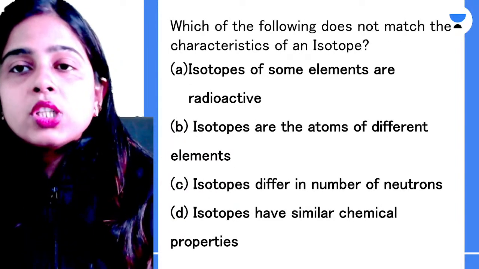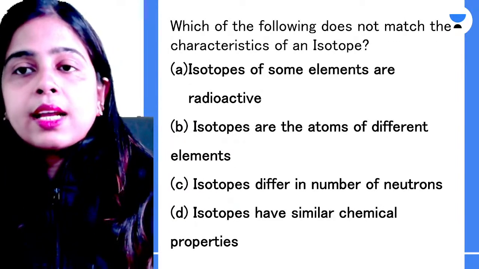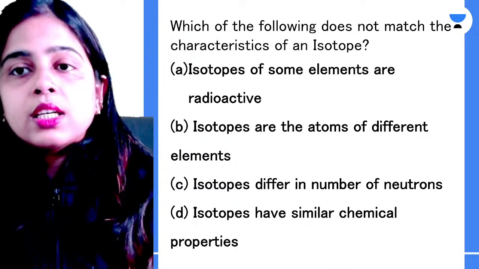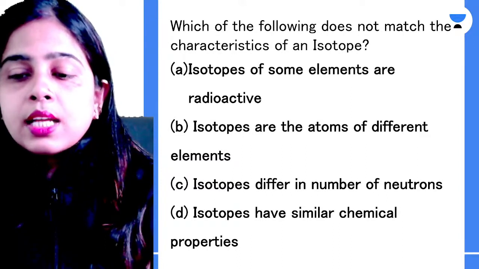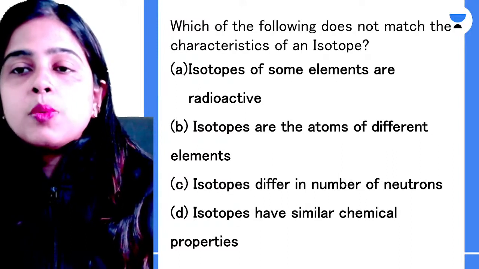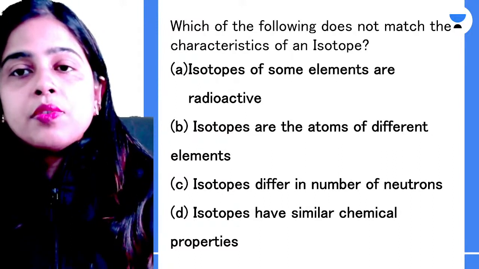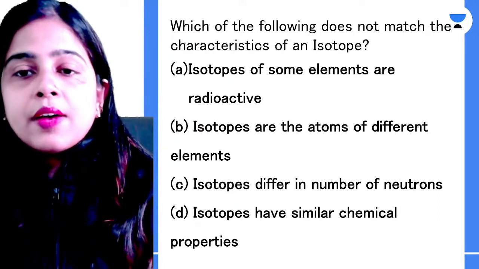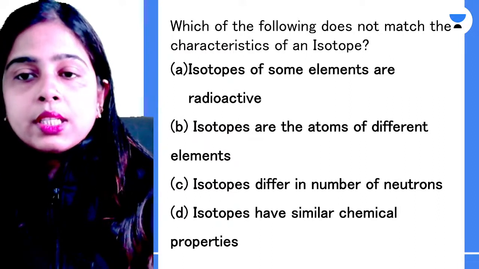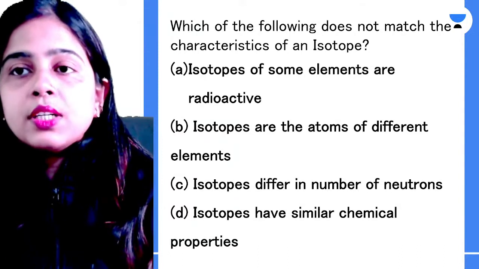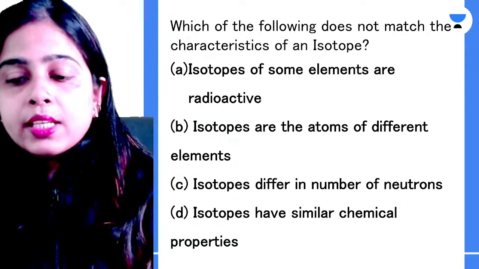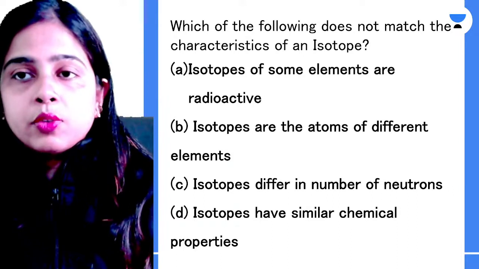Next is, which of the following does not match the characteristic of an isotope? Isotopes of some elements are radioactive. Isotopes are the atoms of different elements. Isotopes differ in number of neutrons. Isotopes have similar chemical properties. Which of the following characteristics of isotopes is absolutely wrong over here?